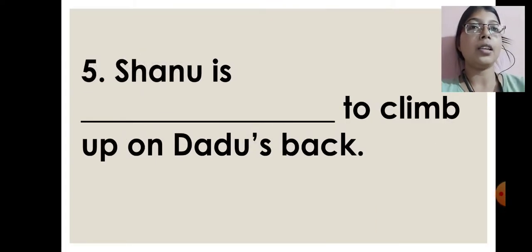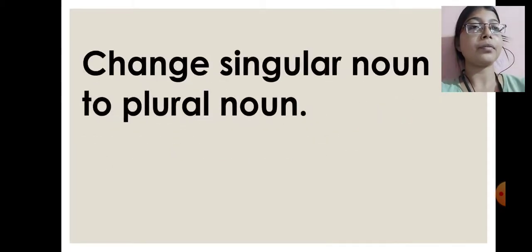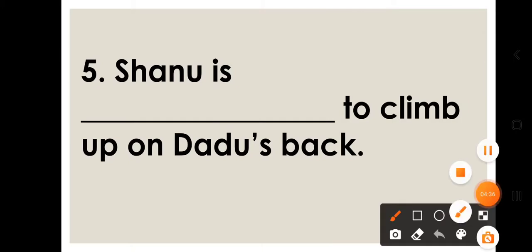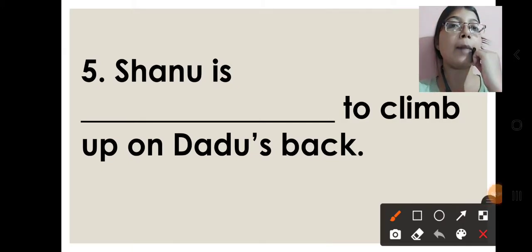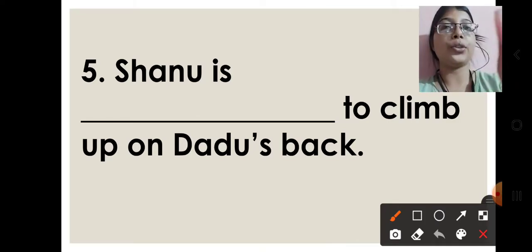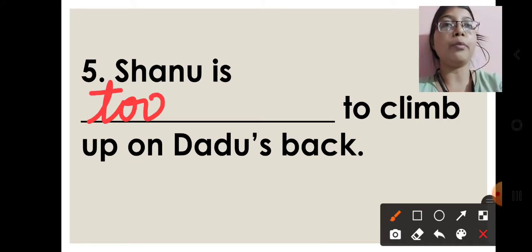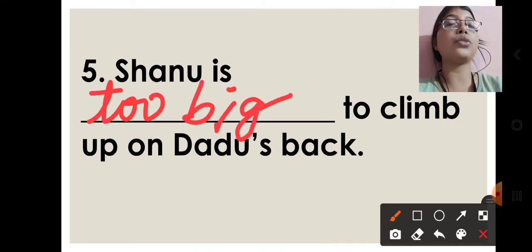Okay. Now come to question number 5. Here it is written, Shanu is dashed to climb up on Dadu's back. So Shanu is too big for that and Dadu is too old for that. She cannot climb on Dadu's back now because she is big enough. So here the answer will be too big, B-I-G, big. Shanu is too big to climb up on Dadu's back. This will be your answer.